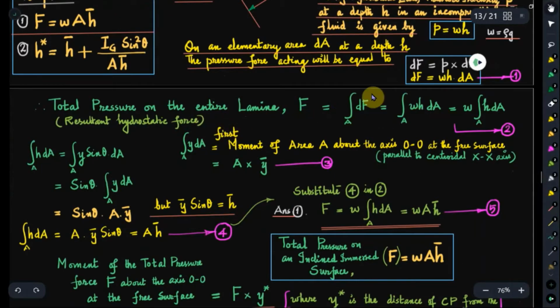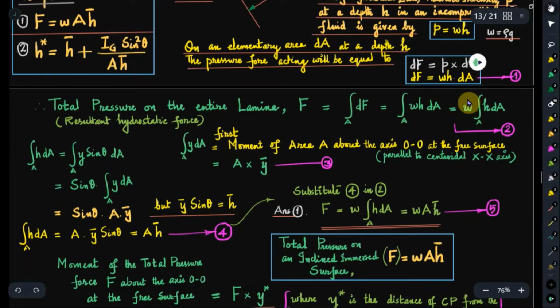We will integrate and find the total pressure, or resultant hydrostatic force, on the entire inclined immersed lamina. That is given by F is equal to integral dF over the area A. What is dF? That is w h into dA, equation number 1. So w h into dA integrated over the entire area A.